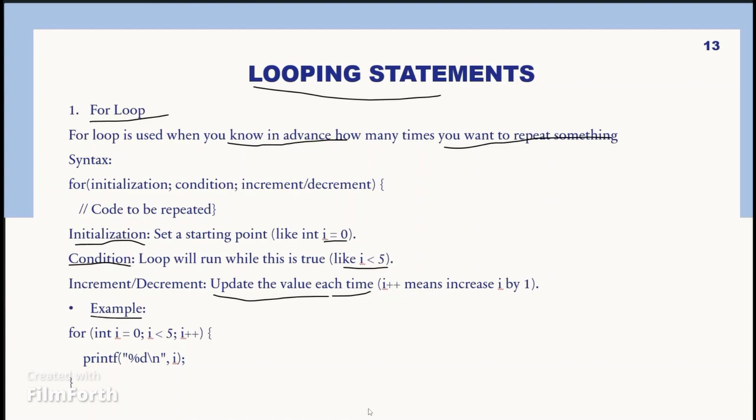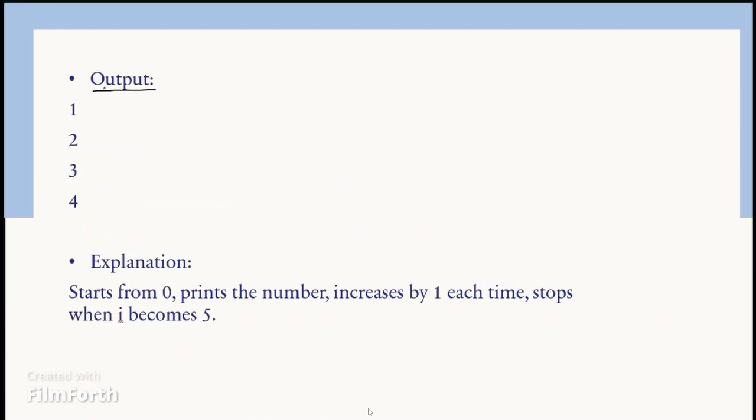Now let's take one small example. Here we initialize i equals 0, and we give the condition i less than 5, and we increment i so it increases one by one. We just give a printf, and the output we get is 0, 1, 2, 3, 4. The explanation for this output: it starts from 0 and prints the number. It increases each time by 1 and stops when i becomes 5.